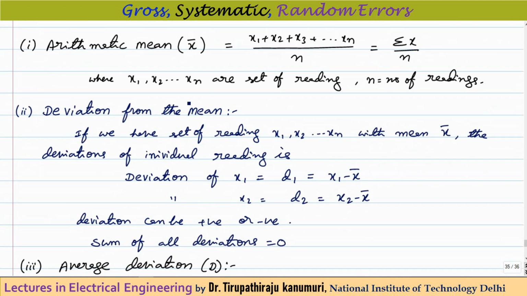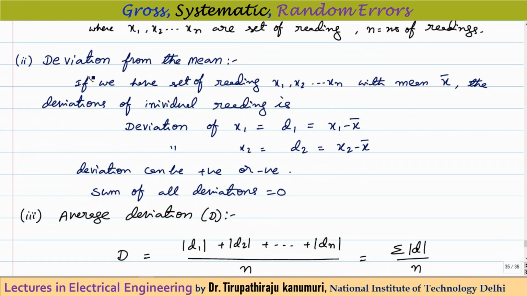In order to make the statistical analysis, some basic things are required. First one is the arithmetic mean. Arithmetic mean is the sum of the values of all the samples. Let us assume I am taking n number of samples or n number of readings. So take the sum of all the readings divided by n. That means we are taking the sum of all the readings divided by n. This is called the arithmetic mean.